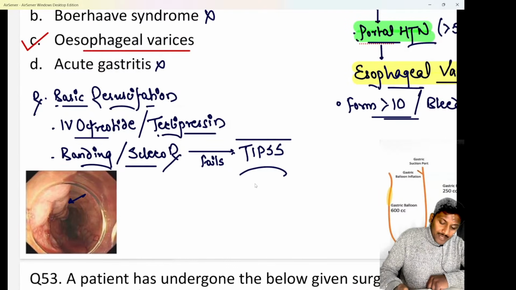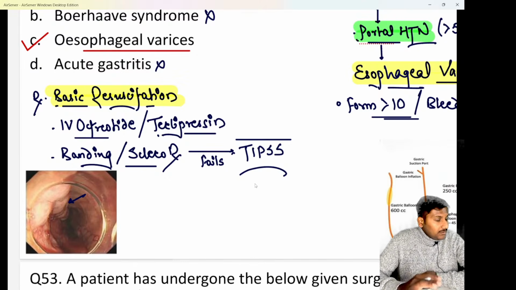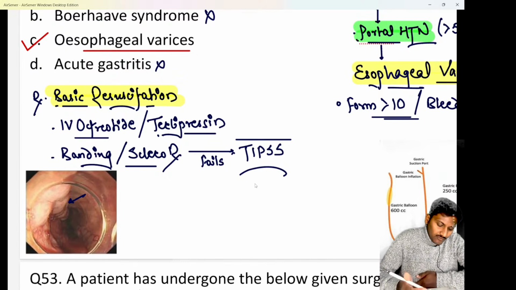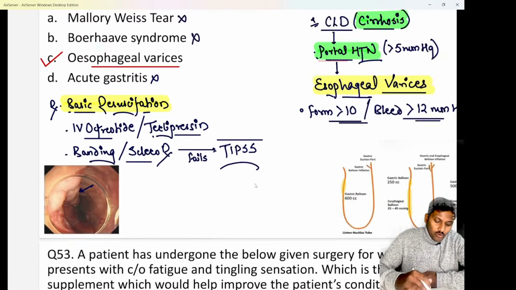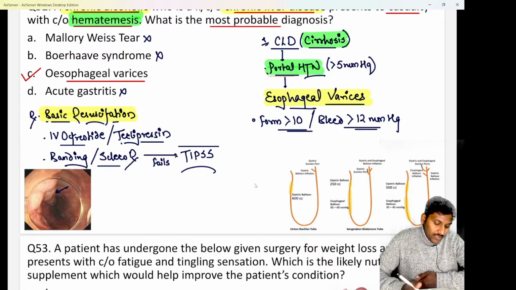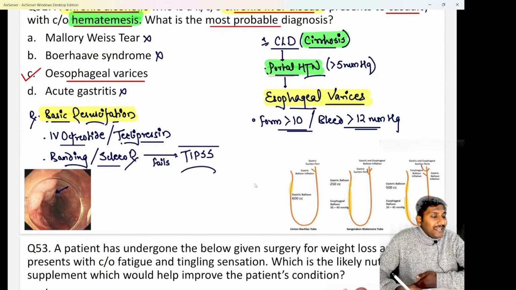The first step in management, in any case who comes to you with ongoing bleeding, the patient may be hemodynamically unstable, therefore go for basic resuscitation or give IV fluids to the patient. Followed by which the drug of choice can be either IV octreotide or terlipressin. If that fails, then you have to go for banding or sclerotherapy.